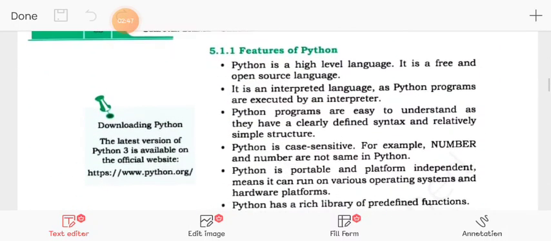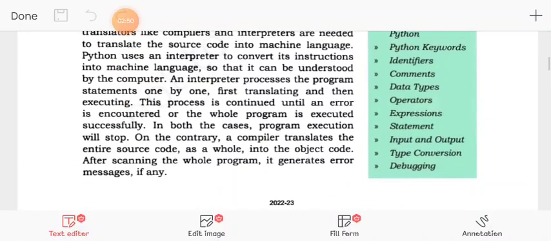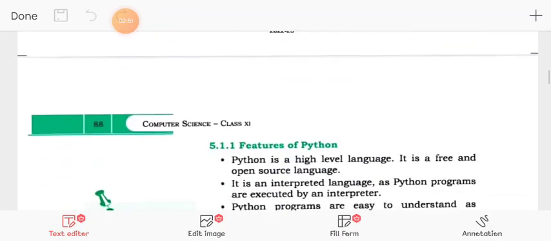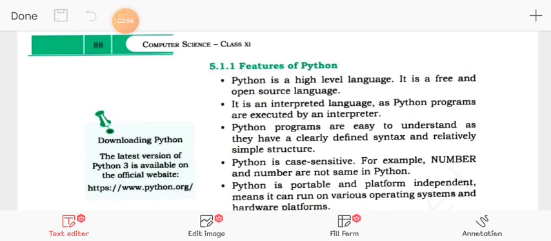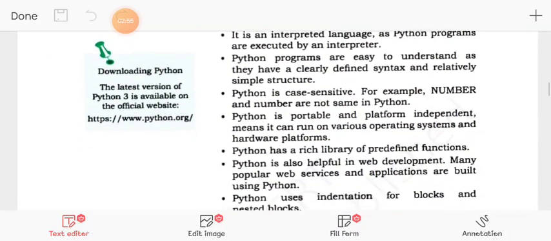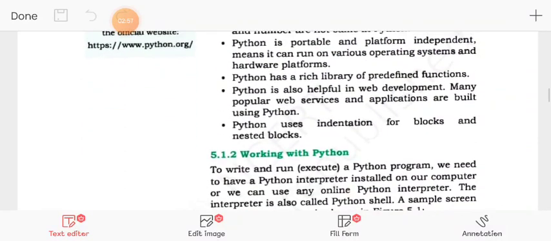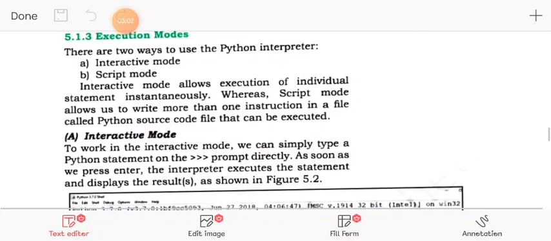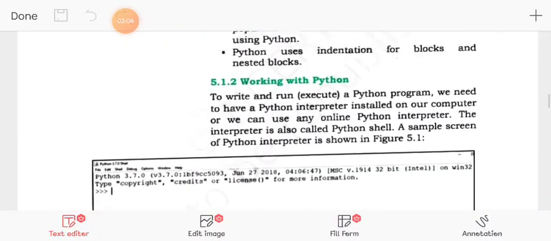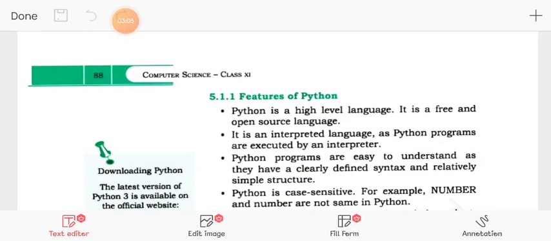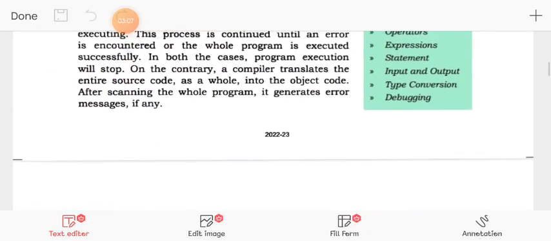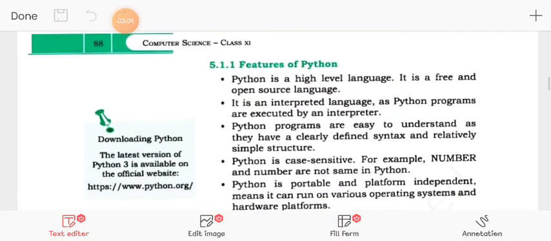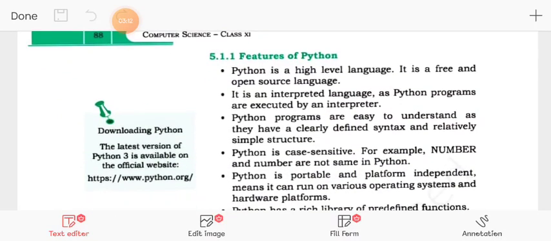Okay, next is, what are the features of Python? Actually, every language has some wonderful features which make that language so popular, right? It was discovered by, there's nothing mentioned in this book regarding this. Python is discovered by Deoband Rashmi.